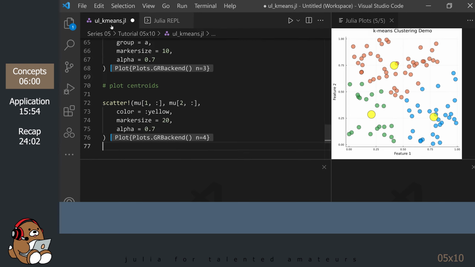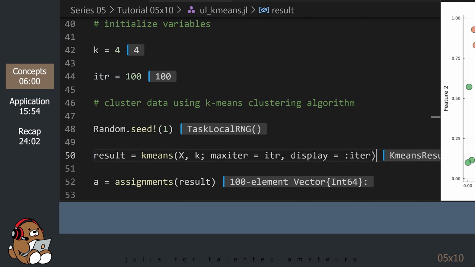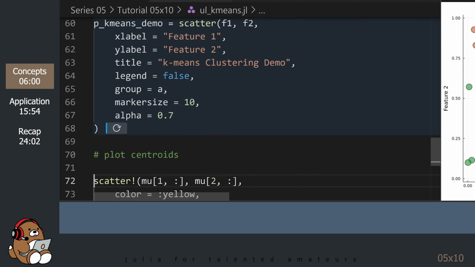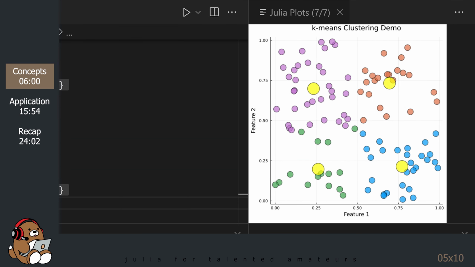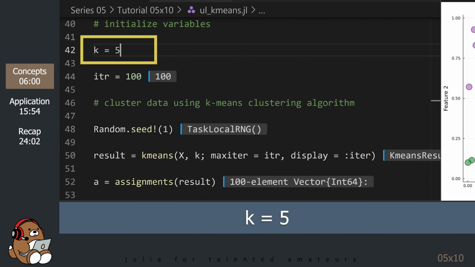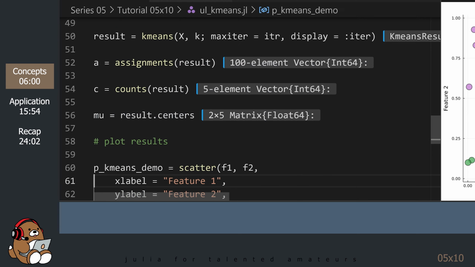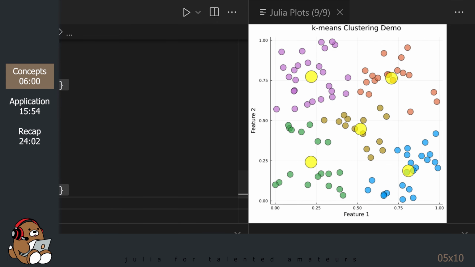Let's repeat this process for k equals 4 and k equals 5. You should now see 4 clusters with 4 centroids. You should now see 5 clusters with 5 centroids.